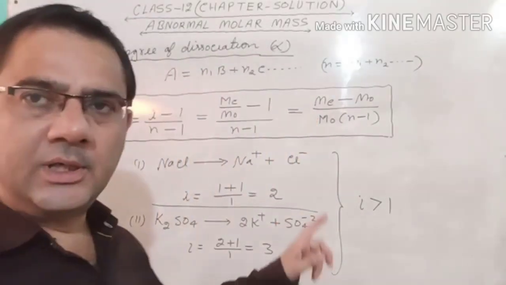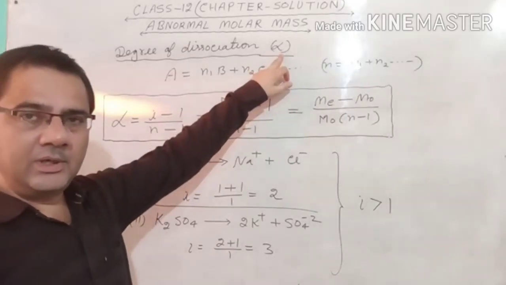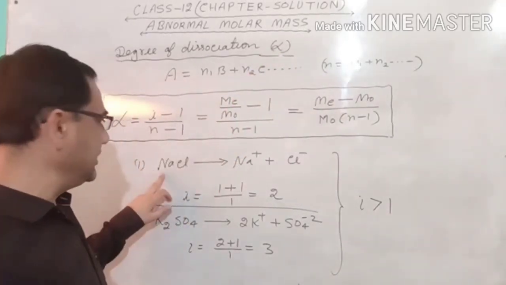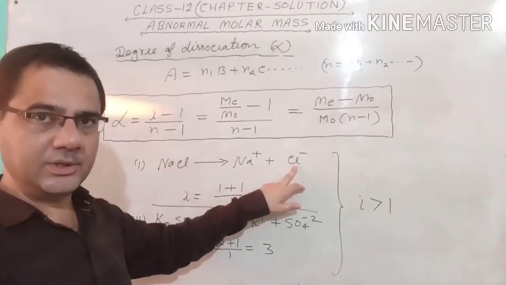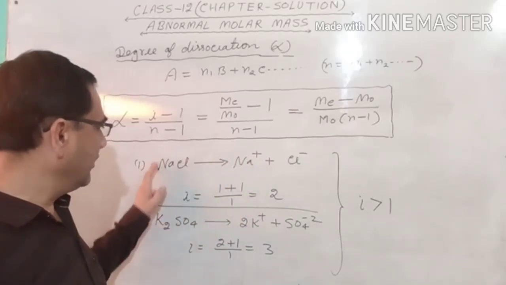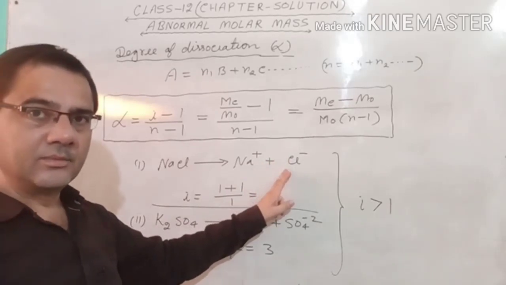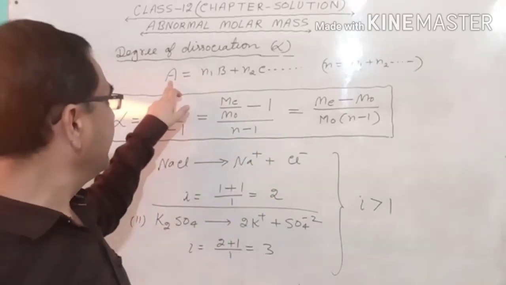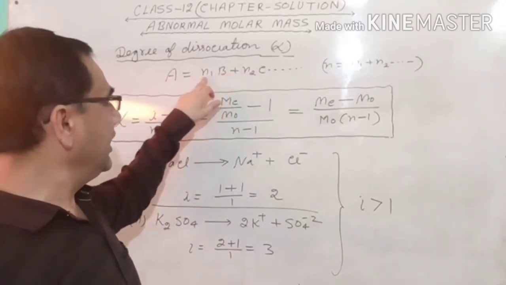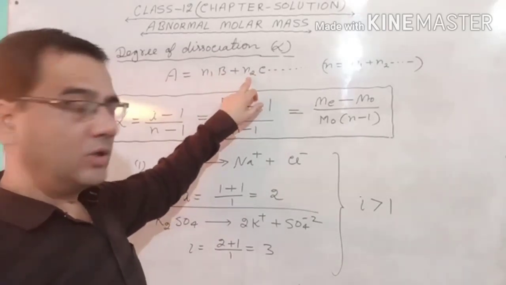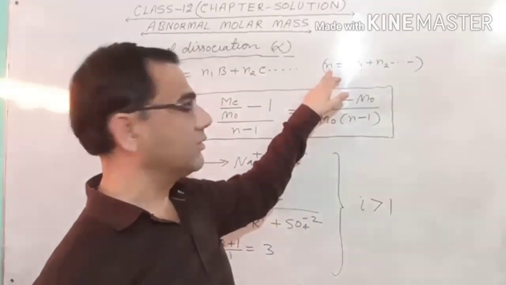So now first we will study the degree of dissociation, called alpha. Whenever a molecule dissociates, for example NaCl breaks into Na plus and Cl minus, this is called dissociation. So here one particle is breaking into one particle and one particle, two particles. As a general example, A is the reactant, it is dissociating into B and C. The number of moles of B is N1, of C is N2, and if there is a third compound, N3. The sum of these is equal to N.